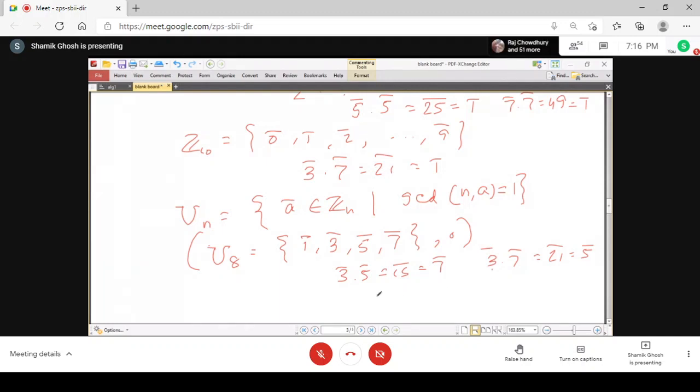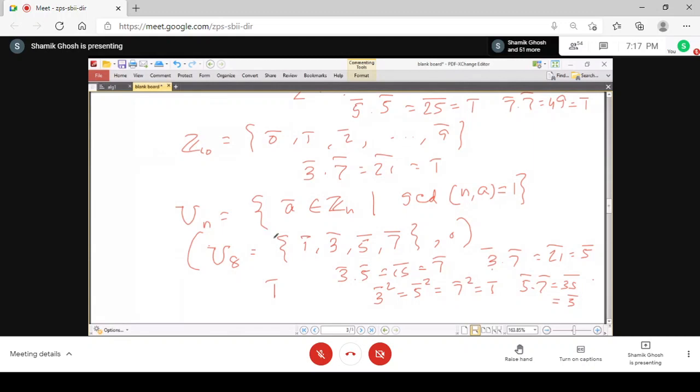Similarly 3 squared, and as we have seen, the square of every element here is equal to 1. 5 into 7 is 35, and taking modulo 8, it is 3. So you see that the set is closed under multiplication, and every element has an inverse. In fact, every element is its own inverse here. Naturally, multiplication is associative and the identity is 1.